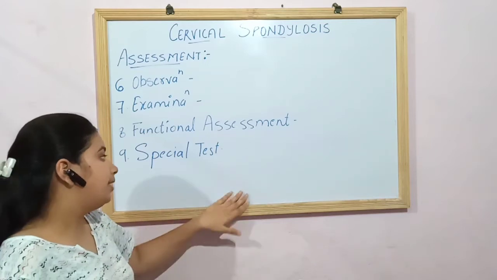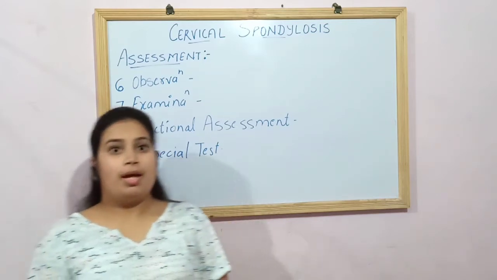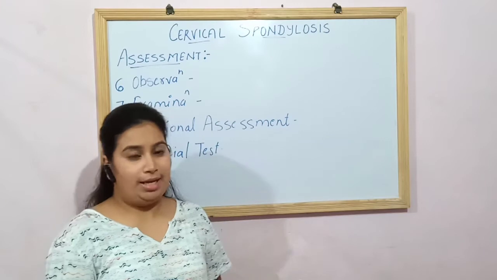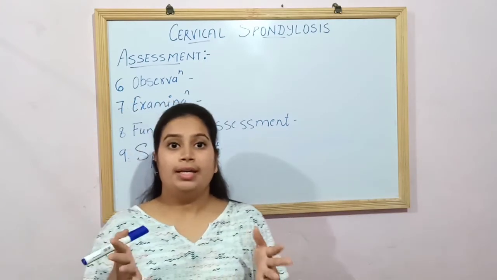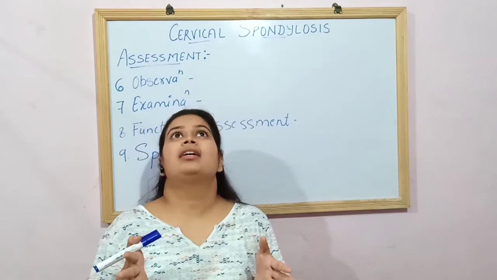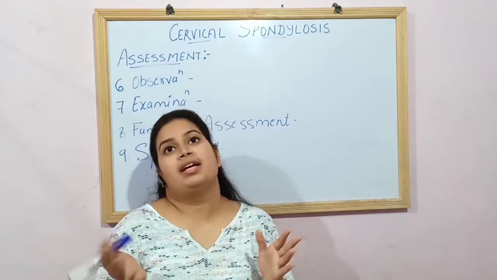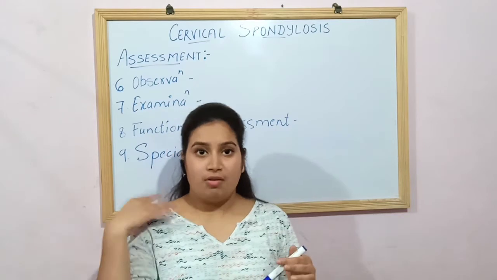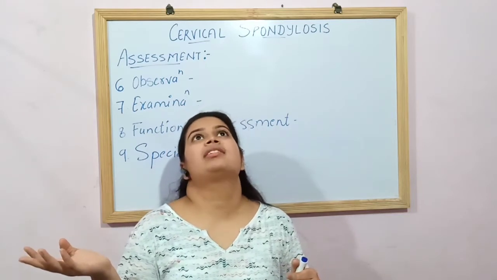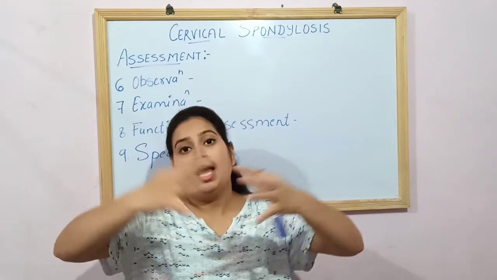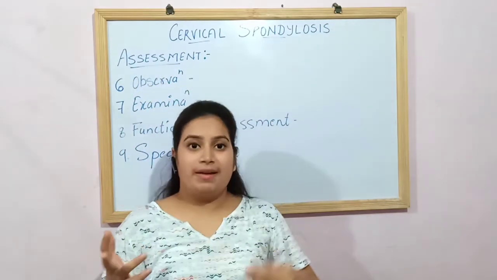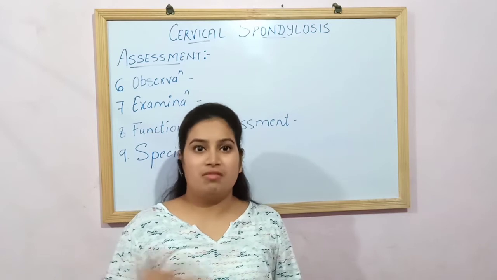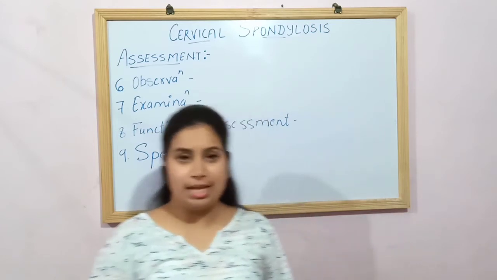Next is the special test. Special tests are also applied in the case of cervical spondylosis. The first and most common is the Sperling test, in which you take the patient's neck in extension and towards the affected side. For example, if the patient has the right side affected, you take the neck extended towards the affected side and the therapist applies pressure overhead. If pain starts radiating, then the test is positive, and if not, the test is negative.